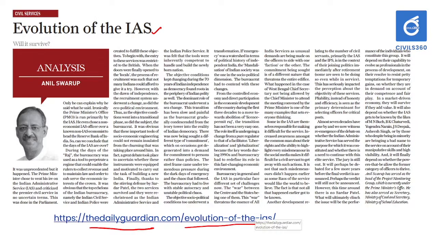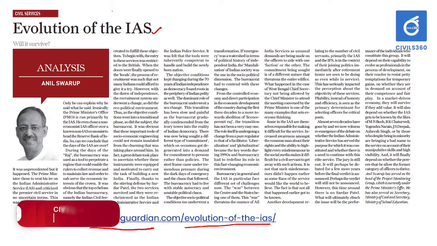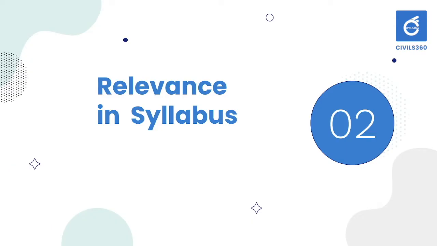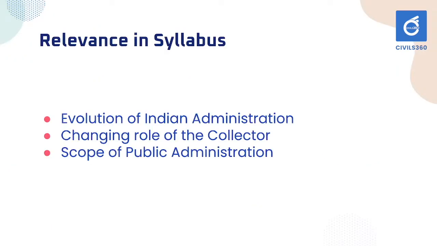Evolution of the IAS. In this article, it is evaluating how the IAS as a department, or as an institution, developed, how it has been working in the government organization, and also how it is going to be in the future. This is a very good article, a must read article. Do go through this article. This is very important.